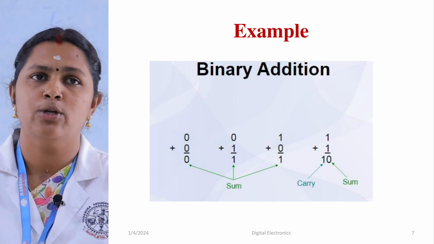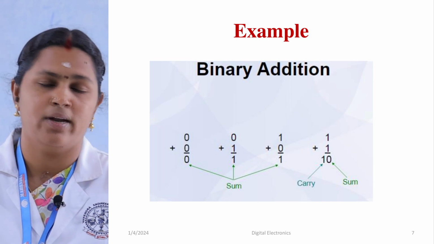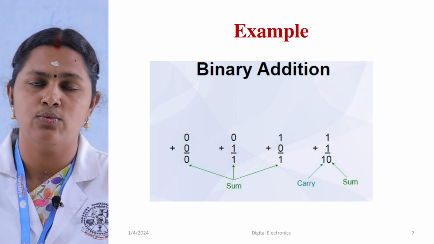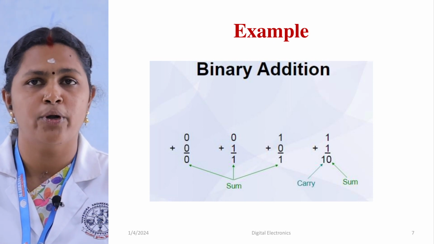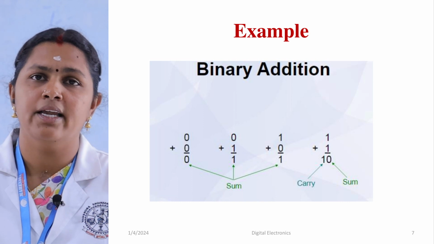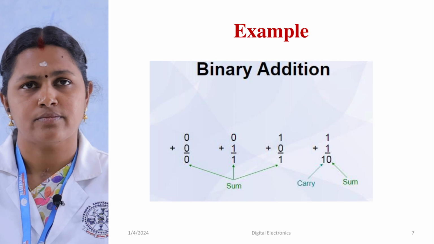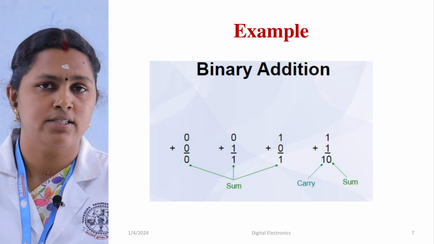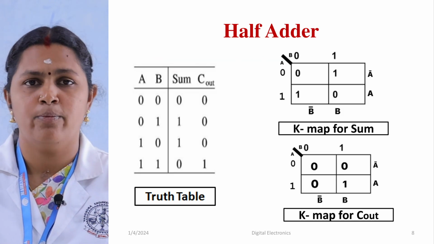So 0 plus 0 is 0, 0 plus 1 is 1, 1 plus 0 is 1. For the last case, 1 plus 1 produces the result 10, which means it produces a sum and then generates a carry. For this, I am going to design a combinational circuit using the steps. First we understand the problem.